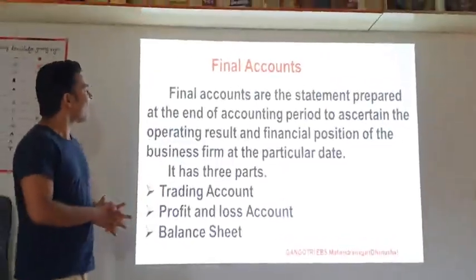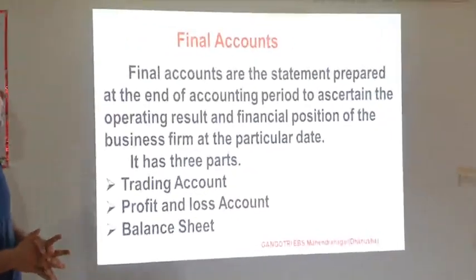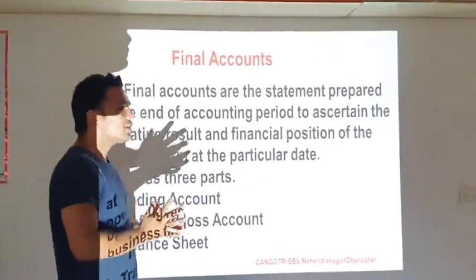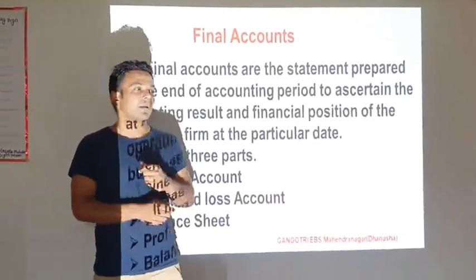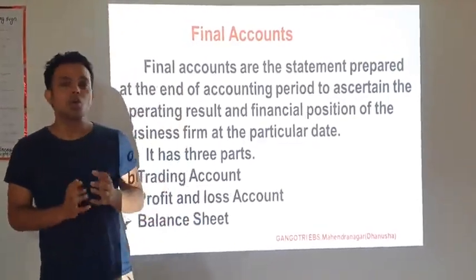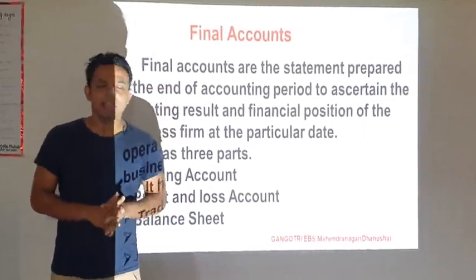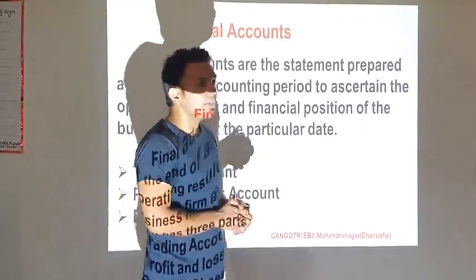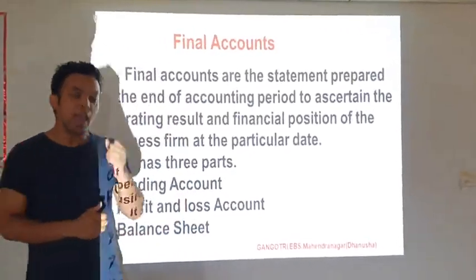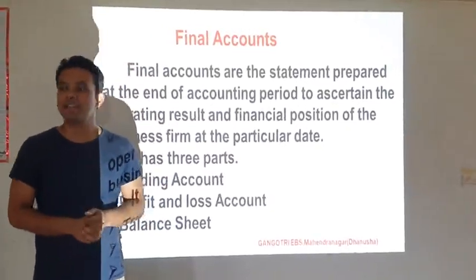So here is the definition. The final accounts are the statements prepared at the end of the accounting period to ascertain the operating result and the financial position of the business firm at the particular date. Those statements which are prepared by the business organization at the end of the accounting period, or we can say fiscal year, to know the financial position as well as the operating result of the business organization are known as final account. Operating result here means profitability, net profit or net loss of the business, and the financial position means the position of the assets, capital and the liabilities. That is called the financial position.